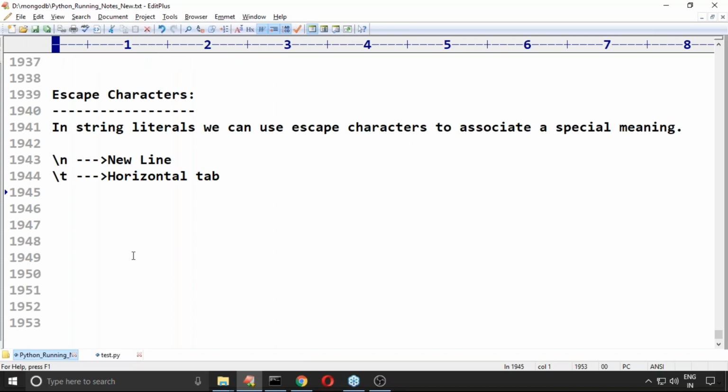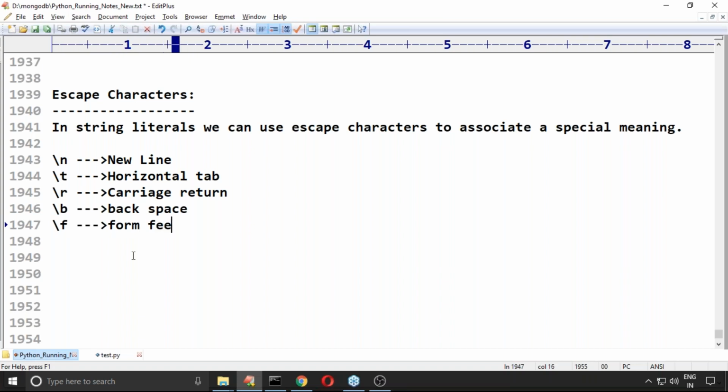Similarly, backslash r means carriage return. Backslash b means backspace character. Backslash f means form feed. Backslash v is also there, vertical tab.